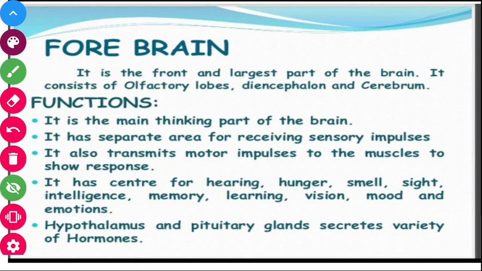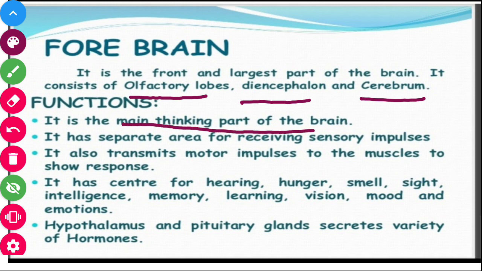Forebrain. It is the front and the largest part of the brain. It consists of your olfactory lobe, diencephalon and cerebrum. So it basically consists of three parts, and its main functions are represented here. It is the main thinking part of our brain. Whatever we are thinking occurs in our forebrain.